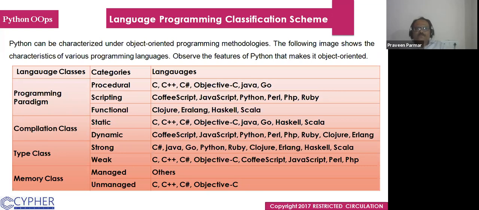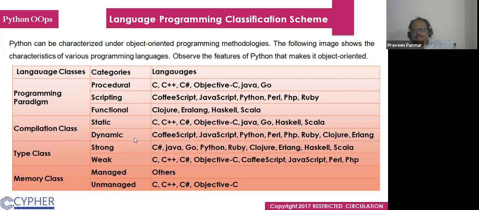So the image, this list I will show you. You see the programming paradigm, if we see the categories: procedural, scripting, and functional. And these are the languages, C, C++, and these all. Compilation class, static and dynamic. Here you see the Python name, the scripting language we could use.